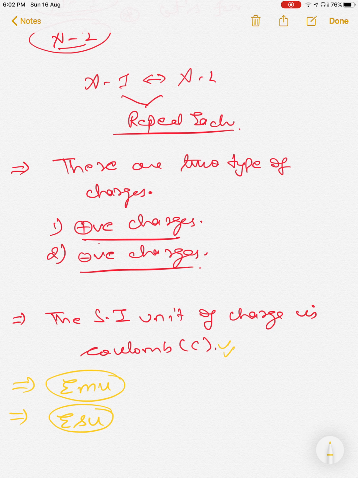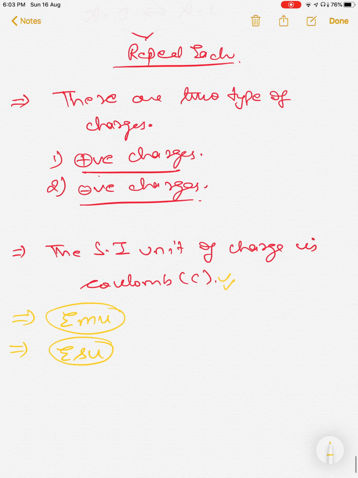Charge is the property which makes a body attract small pieces of things. Okay, and how do bodies acquire charge? By rubbing one body against another, bodies acquire charges. So these are the things.